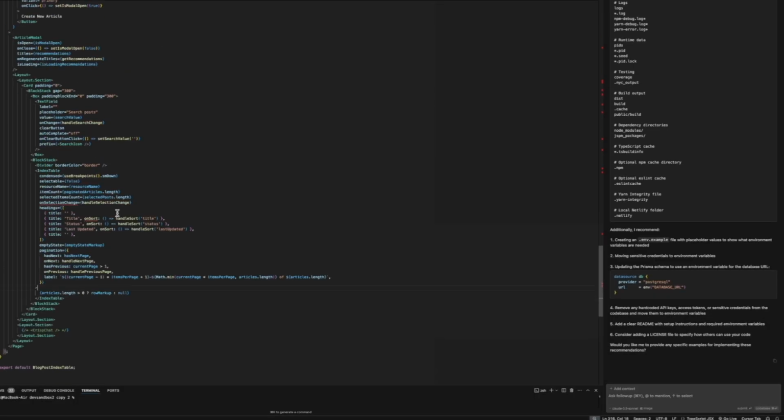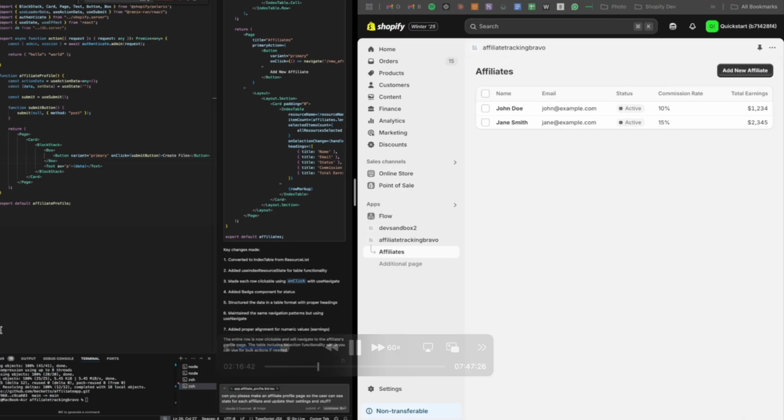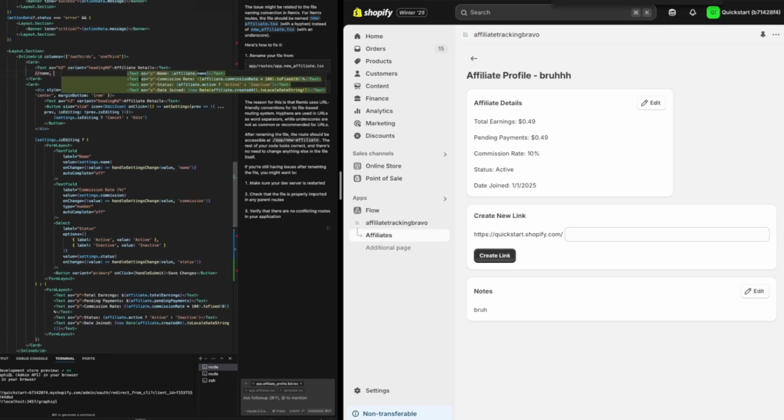After that, I added a second page that lets users manage specific affiliates, and then I added an interface to see each affiliate's data and change any of their settings. And I added most of those UI elements as placeholders, so now it's time to plug in the real data.